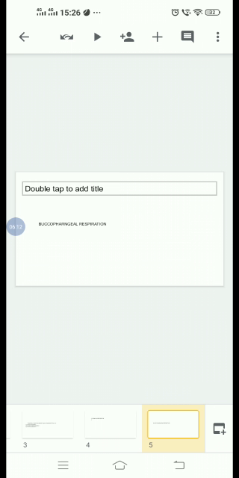Hence, fresh air from outside enters into the buccopharyngeal cavity through the external and internal nostrils.